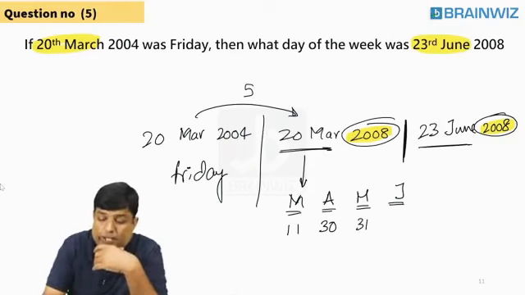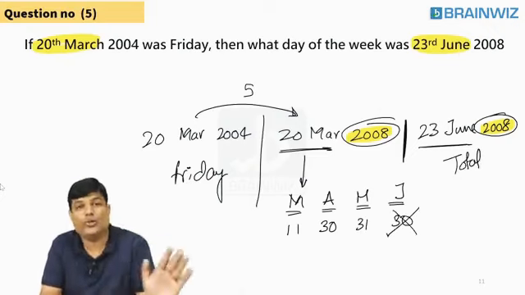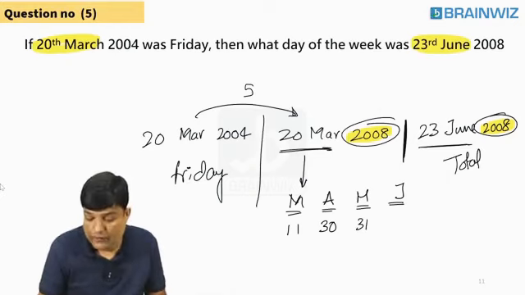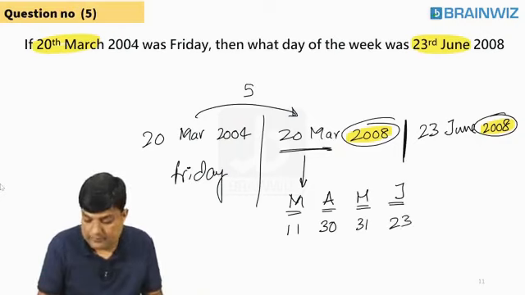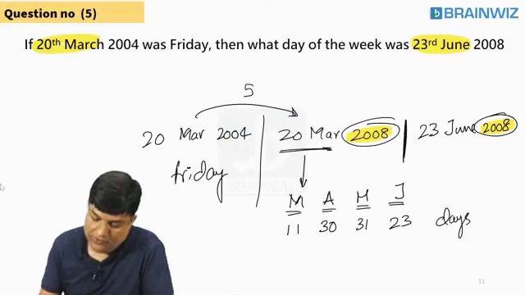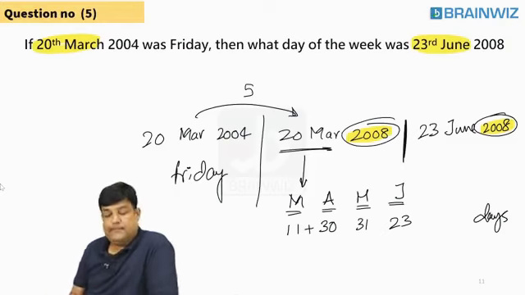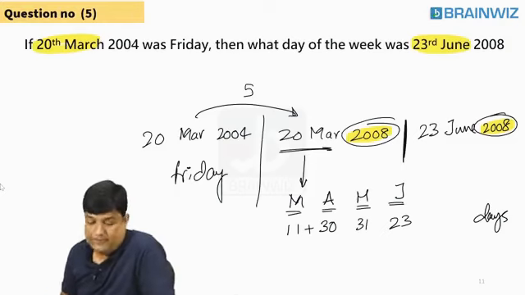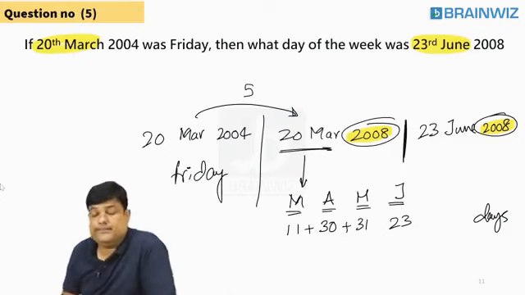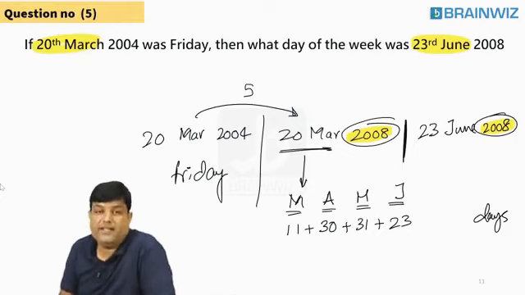You have reached June, but you don't want the total June. Some people write down 30. No. You should not write the 30 days of June. You have to write only 23 days of June, not the total June, because 23 days are over. So these are the extra days which are there with you. Shall we do it now? 11 plus 30, 41. 41 plus 31, 72. 72 plus 23, 95.